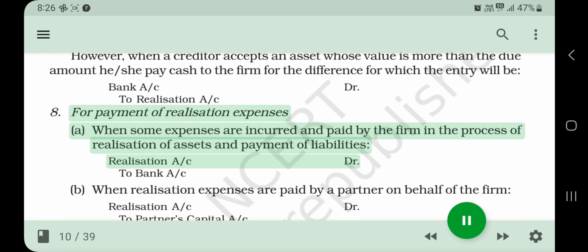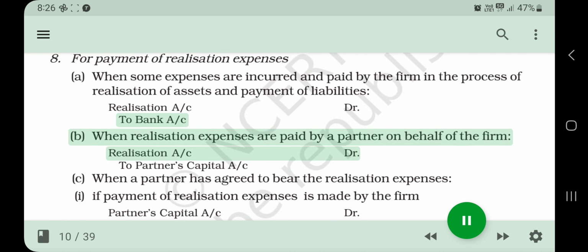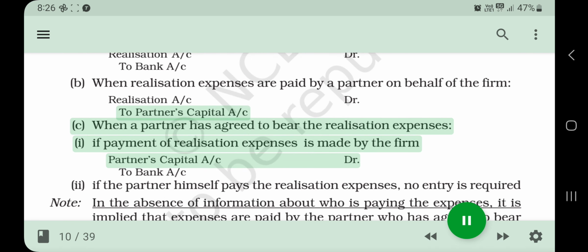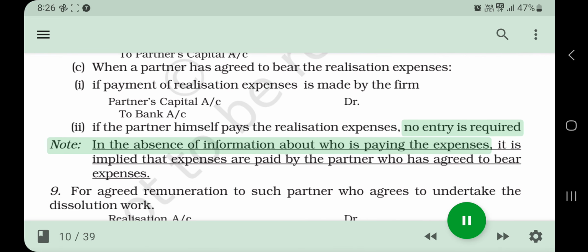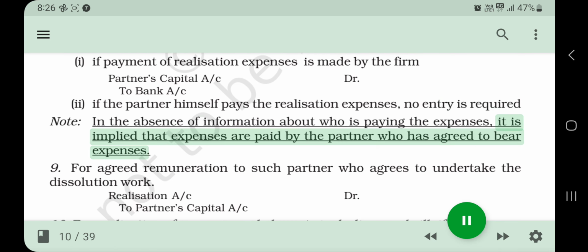the process of realization of assets and payment of liabilities: Realization A/c Dr. To Bank A/c. 9. When realization expenses are paid by a partner on behalf of the firm: Realization A/c Dr. To Partner's Capital A/c. 10. When a partner has agreed to bear the realization expenses, if payment of realization expenses is made by the firm: Partner's Capital A/c Dr. To Bank A/c. If the partner himself pays the realization expenses, no entry is required.